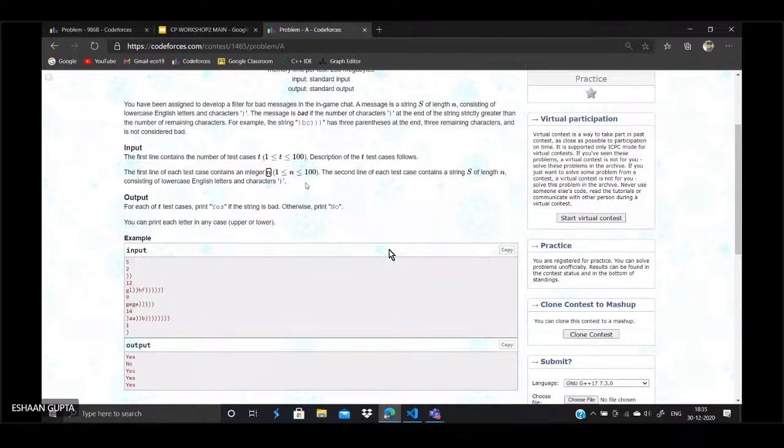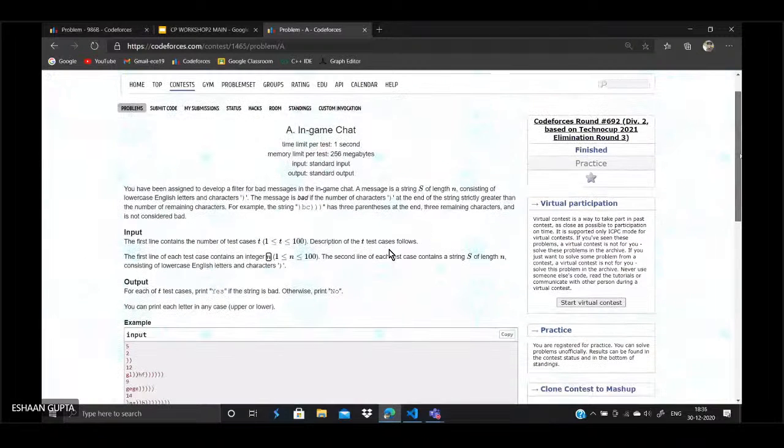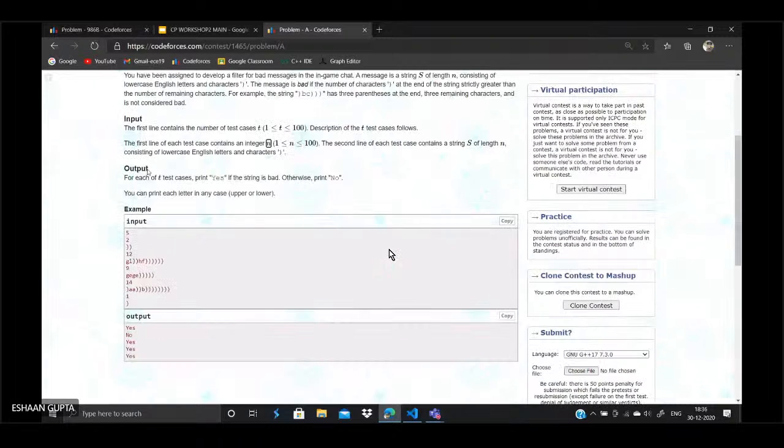This is the output section, and it says that for each of the t test cases, you have to print yes if the string is bad. Otherwise, you have to print no. And this is the example which basically tells you about the input and the output that you are going to see.